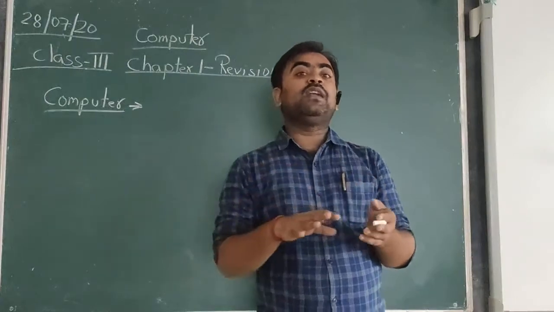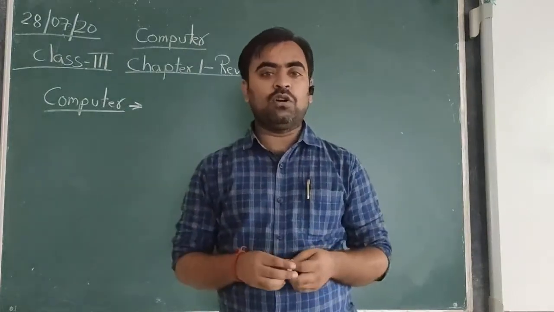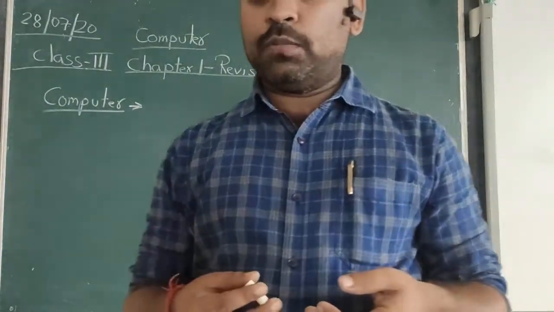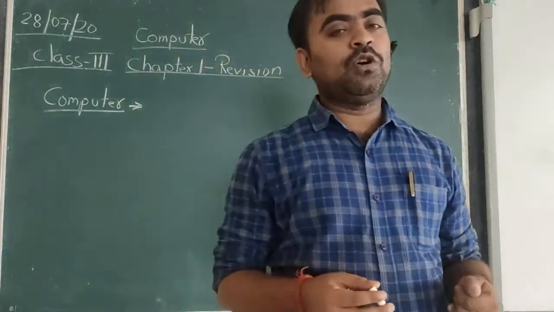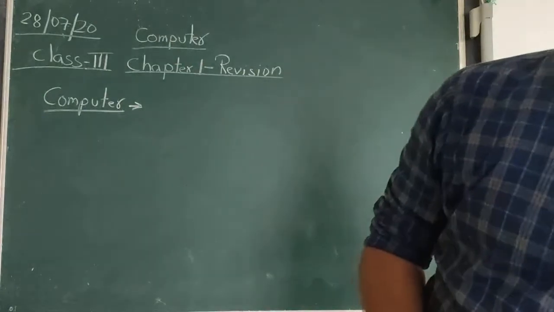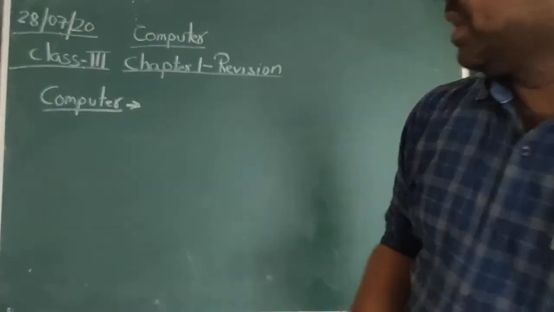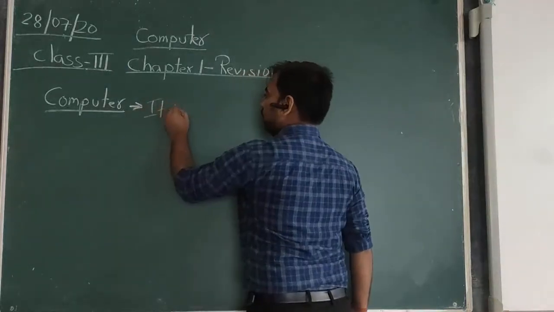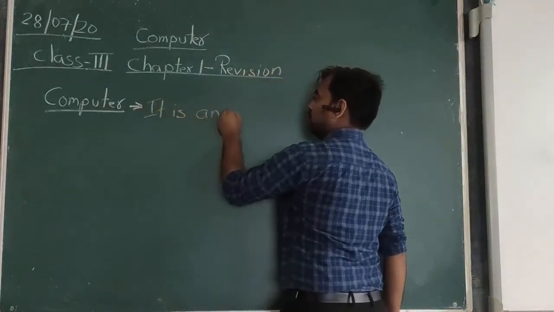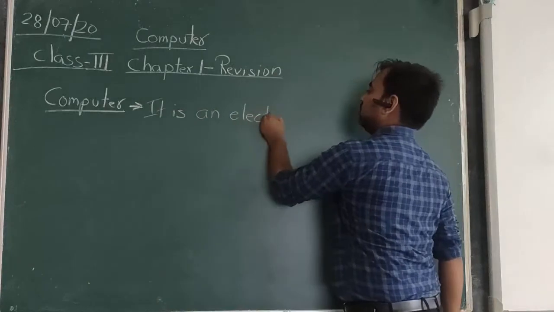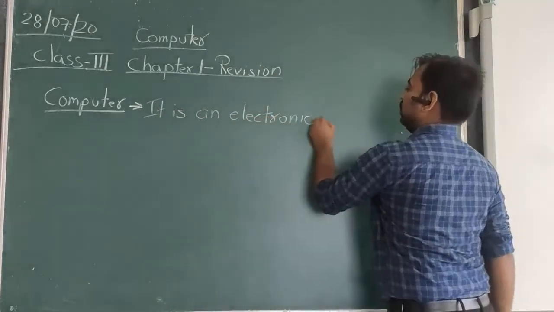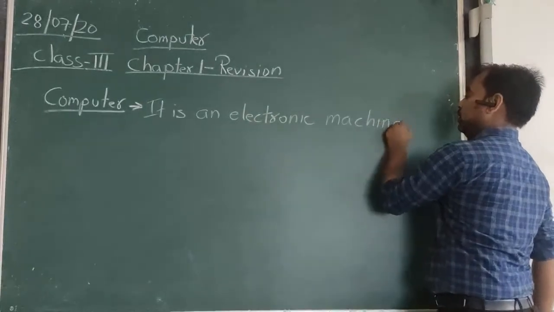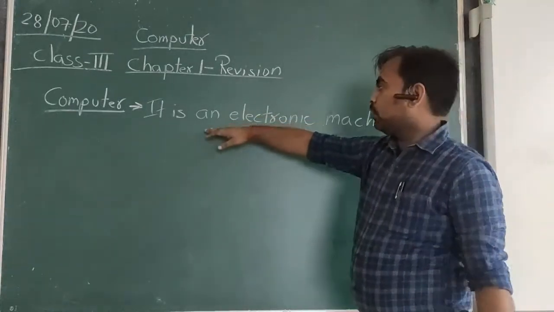Accordingly, it gives the result or the output, and it can also store the information in the system so that you can use it in the future. So what is a computer? It is an electronic machine or device.